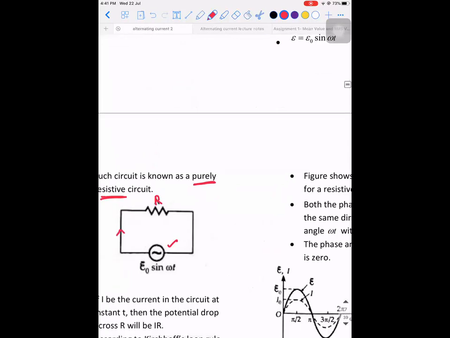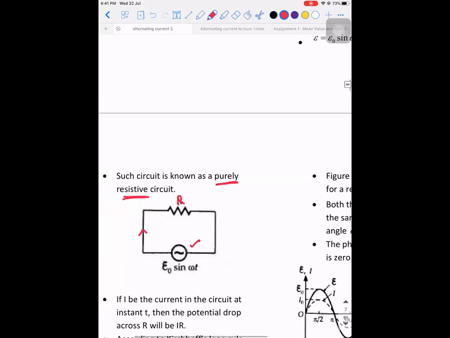Now the instantaneous EMF of the source is E0 sin omega t, and the resistor has a resistance of capital R. So what is going to be the value of instantaneous current? We know that V is equal to I into R. So E, which is E0 sin omega t, is equal to I into R. So I will be equal to E0 divided by R into sin omega t.